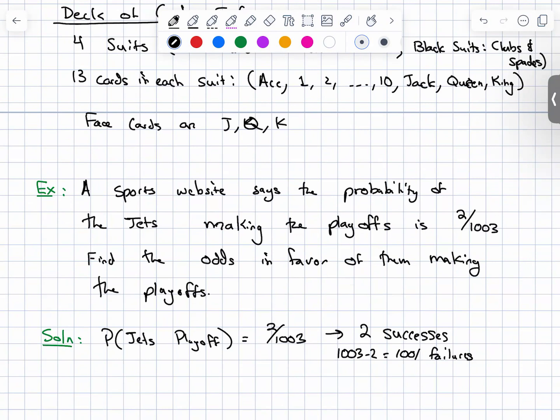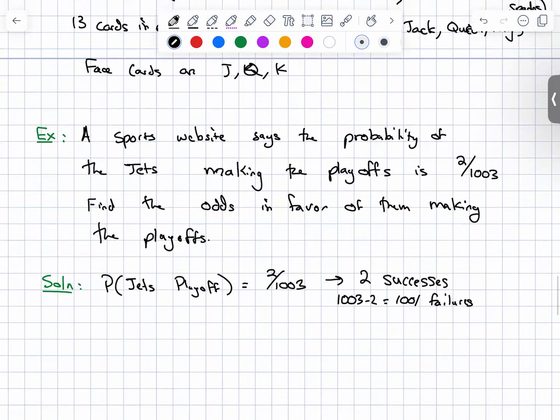But I know it doesn't make sense in the real world. Like you can't fail twice, but there are many different ways. That's the way the math is stated: there will be 2 chances for success, and because there's a total amount of outcomes of 1,003, that means that the other 1,001 outcomes are failures. Now we wanted the odds in favor, and odds in favor are successes to failures. So the odds in favor are 2 to 1001.